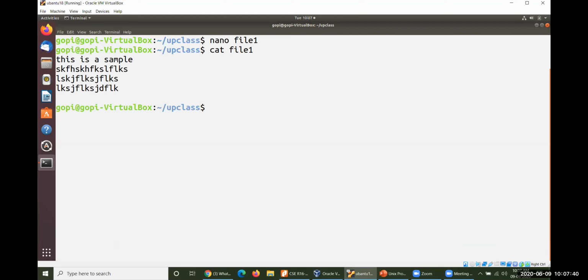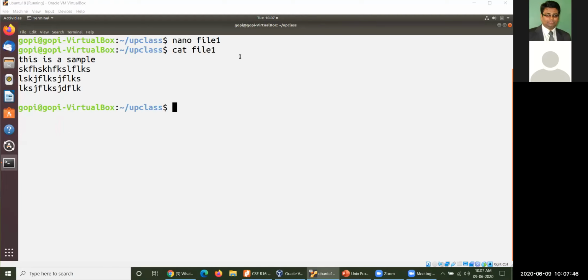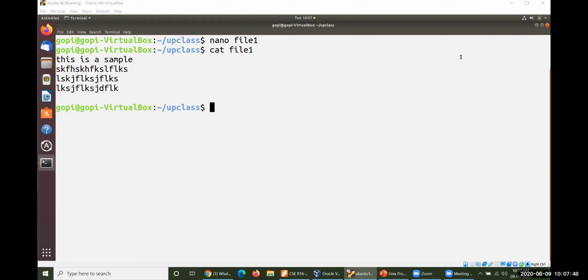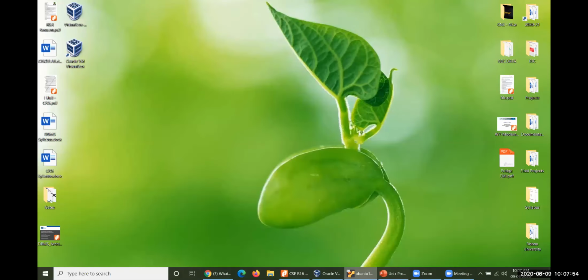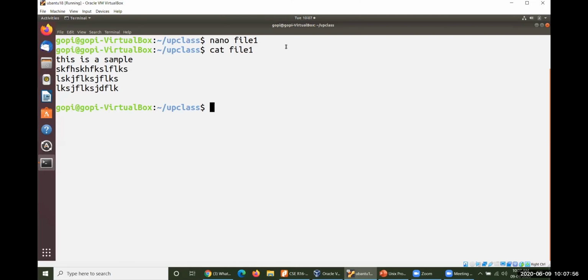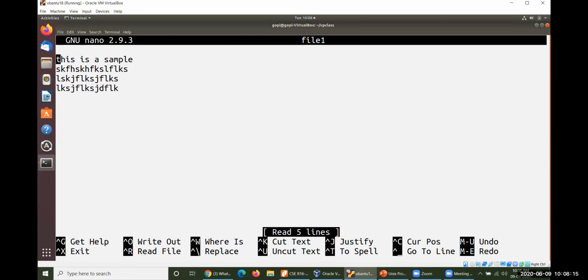So nano is very simple and very useful to us, because it is just like Notepad in the Windows operating system, although Notepad is somewhat more flexible compared to nano. But as far as the Unix operating system is concerned, nano is very flexible. Nano is always followed by your file name, whatever file you are supposed to take, and it opens the file contents and you can modify like anything.